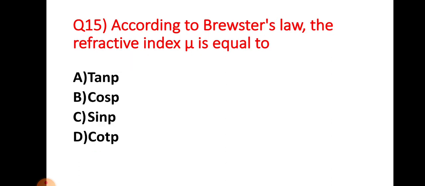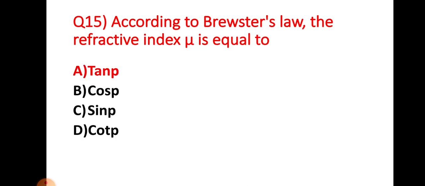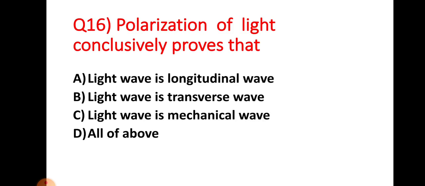Question number 15. According to Brewster's law, the refractive index mu is equal to the tangent of the angle of polarization, that is tan p. That is option choice A, the correct answer for question number 15.